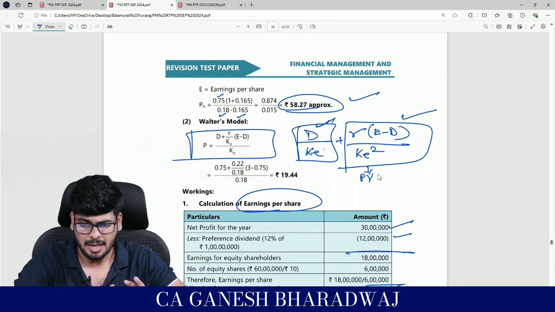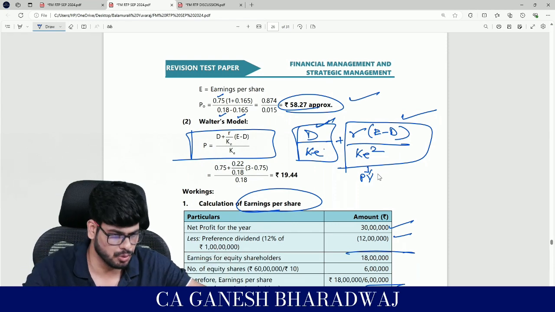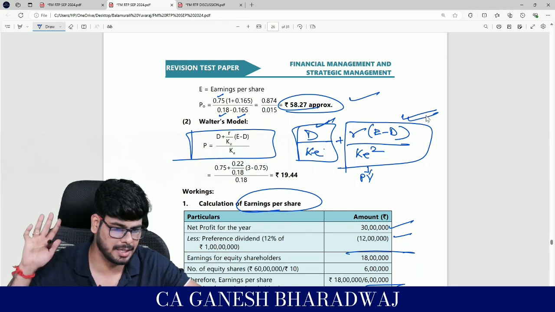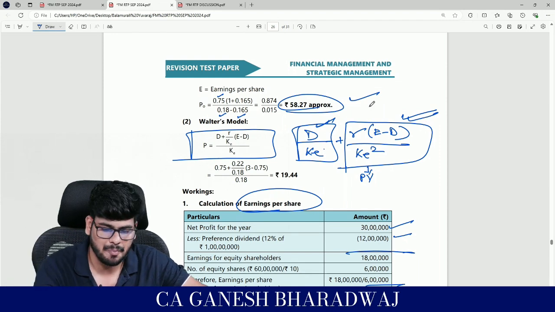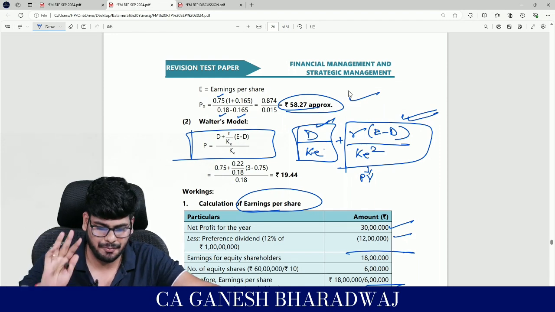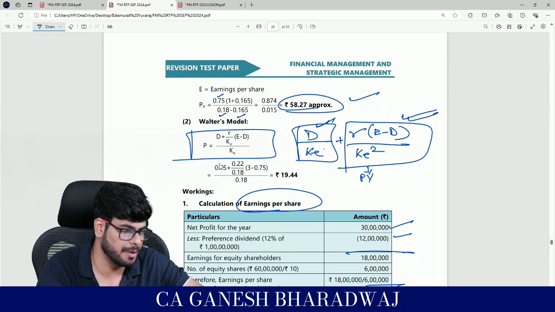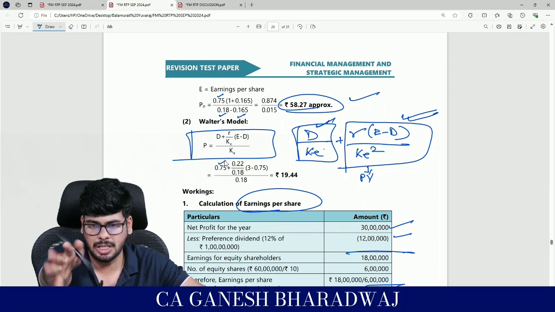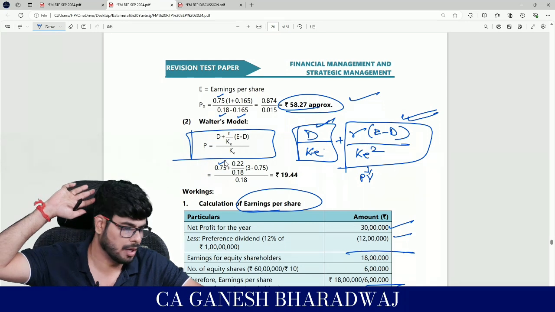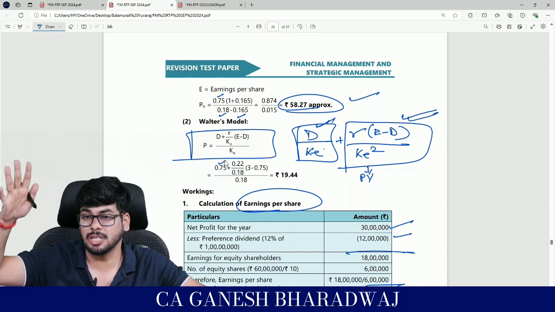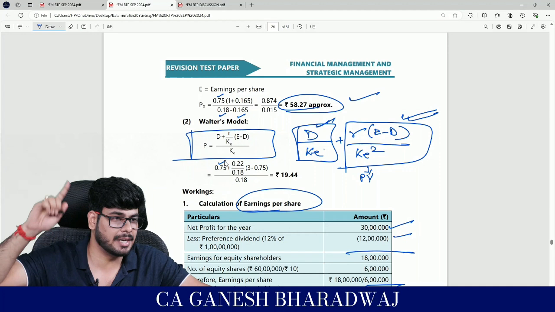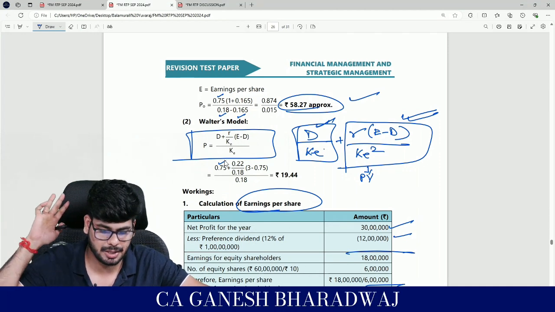You can derive this, but we are not here for that. So if you use it, this is the formula that he says. Clear with this, guys? Now based on this formula, if you logically apply, dividend is going to be how much? 0.75. There is no concept of growth when it comes to Walter. If there is growth, then Walter cannot be used. Clear with this, guys?